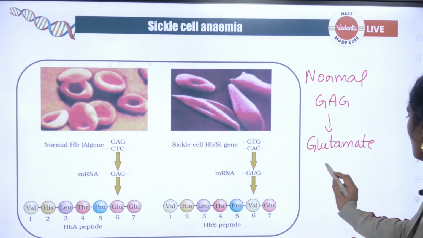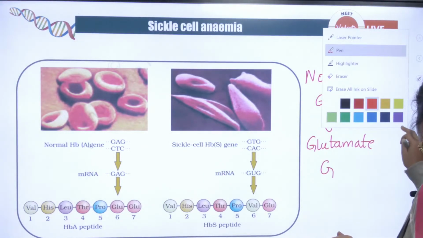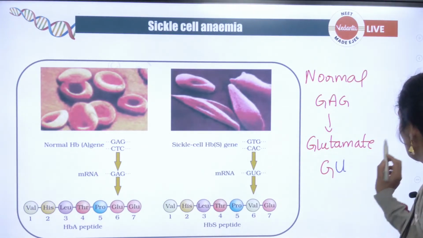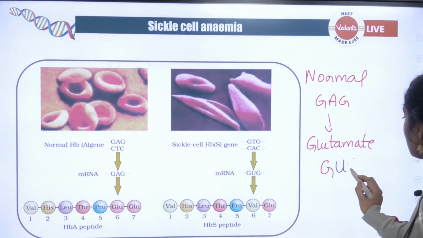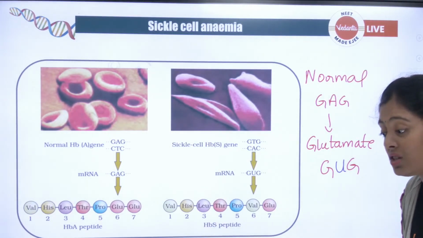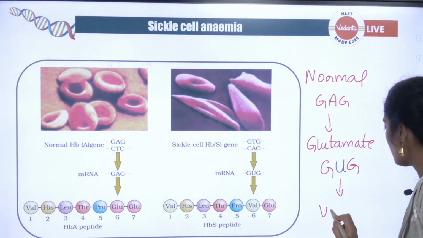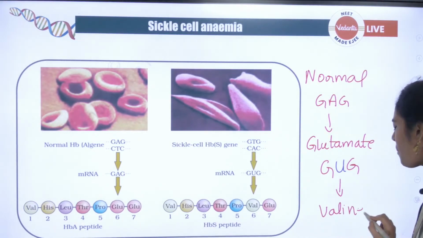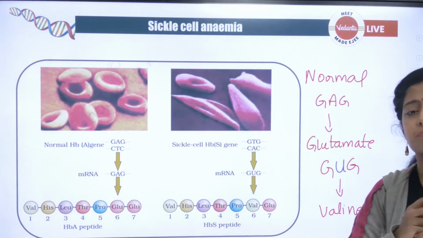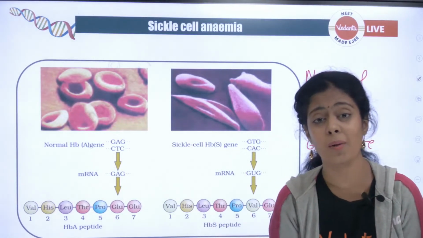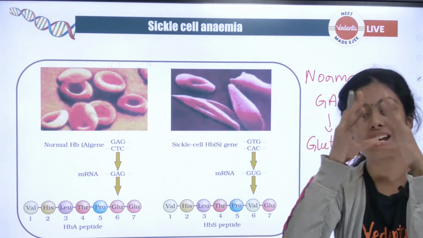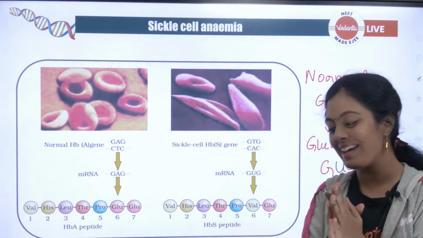Now what is this A changing into, children? This A is being mutated to U. Okay, a single nucleotide change. Now what this GUG codes for is valine. Madam, only one amino acid is changing, so what can happen, madam? The entire shape of your RBC is changing.